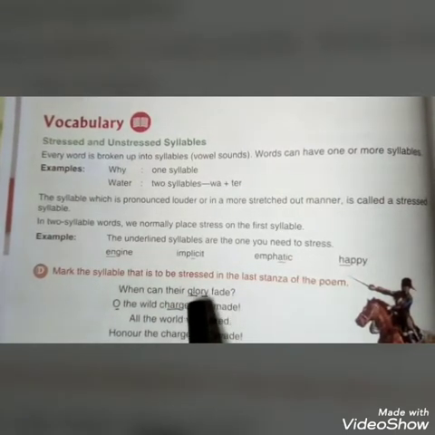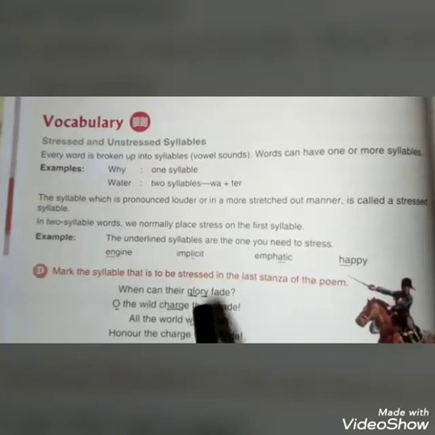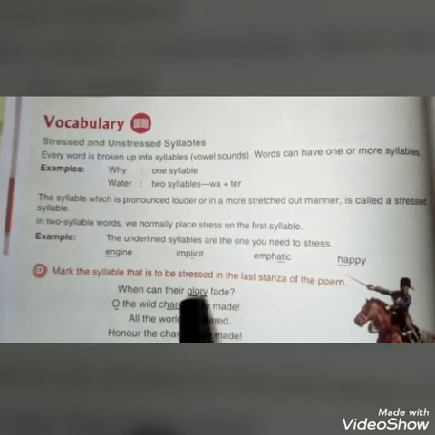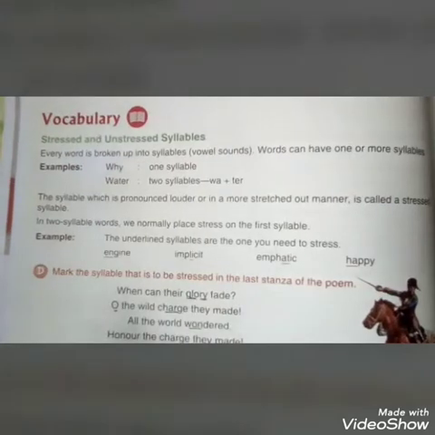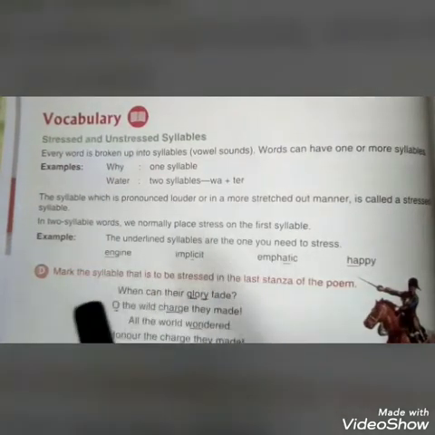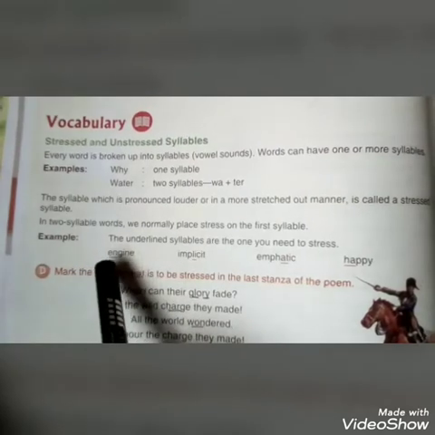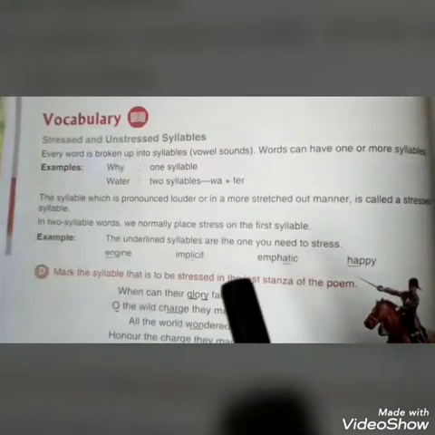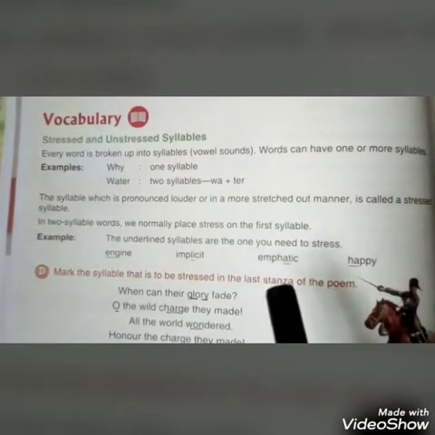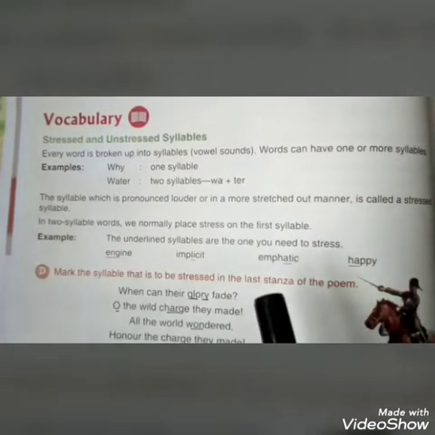In glory there are two syllables, we'll discuss it later, but the fourth syllable is the stressed syllable. So the first one is the stressed syllable, and the syllable coming after the two syllables is the stressed syllable.